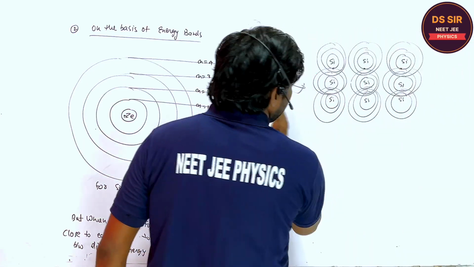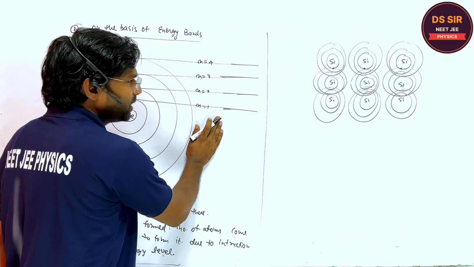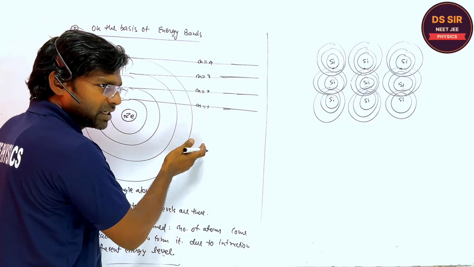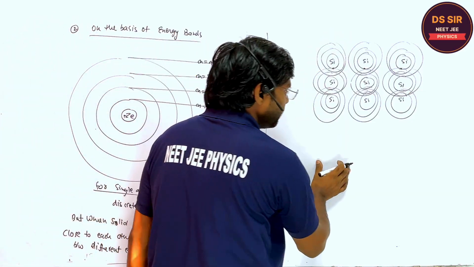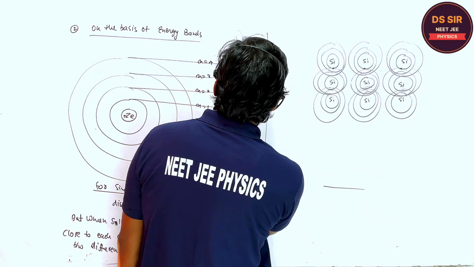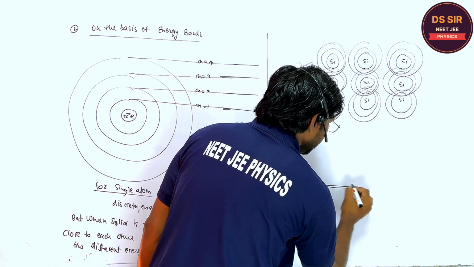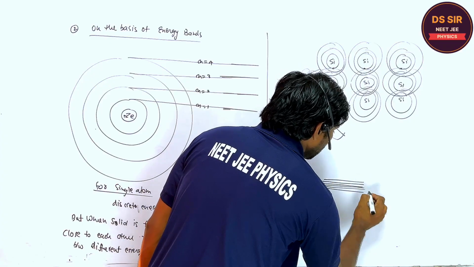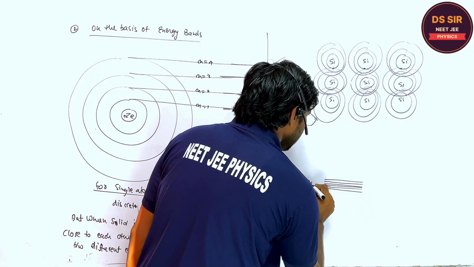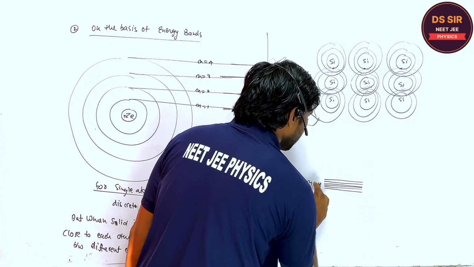If this is the representation of the energy level for a single atom, for many atoms what happens to the energy levels near n=1?